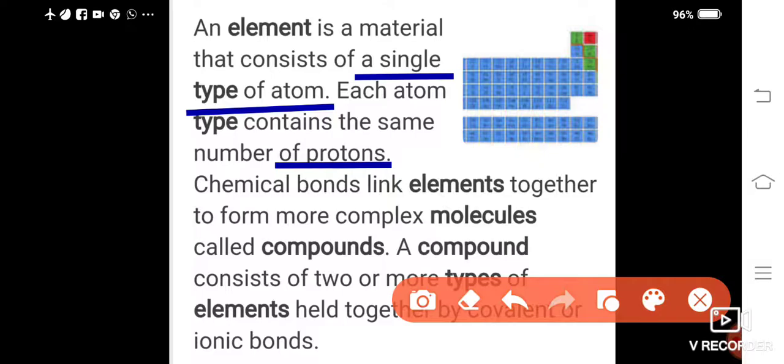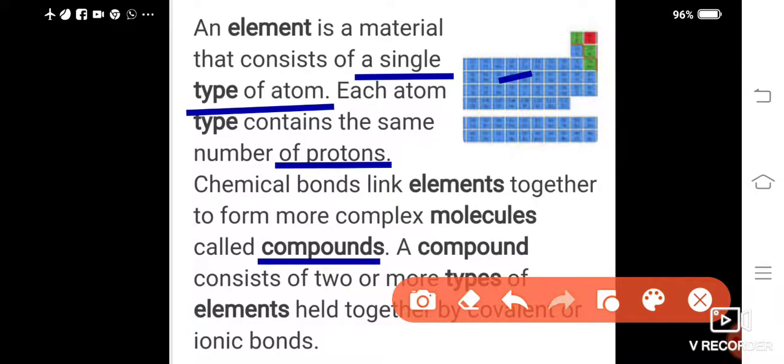Elements contain a single type of atom, the same type of atoms. For example, oxygen is O2, so it contains the same type, O plus O. In compounds, it's not like that.